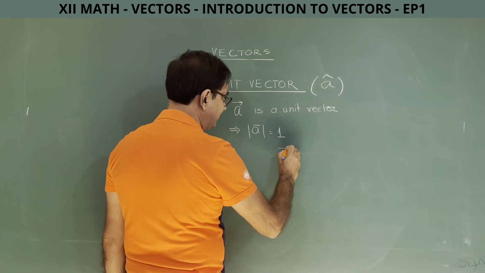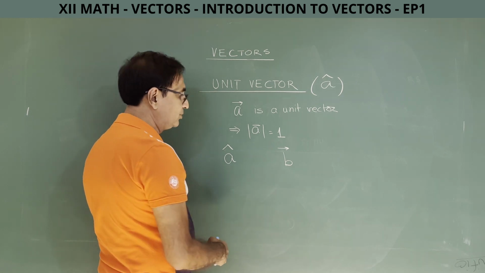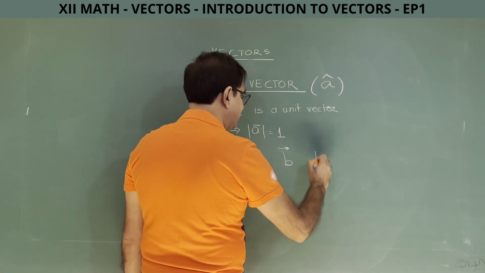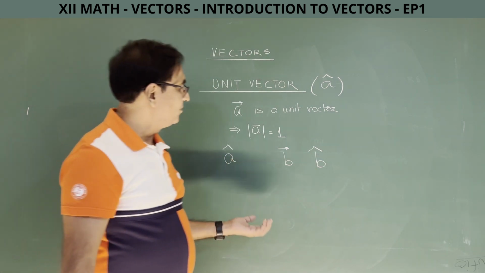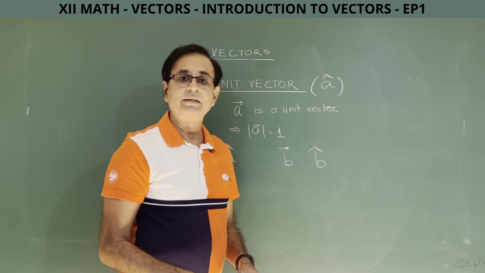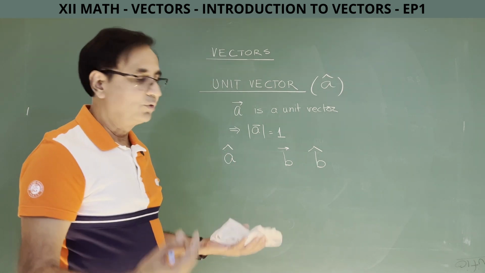So, what is the magnitude of this vector? You won't be able to tell me unless somebody tells you. But if I make a cap on this and ask you what is the magnitude of this vector, you can say with full confidence, sir, the magnitude of this vector is 1. So, unit vectors are the vectors whose magnitude is 1.